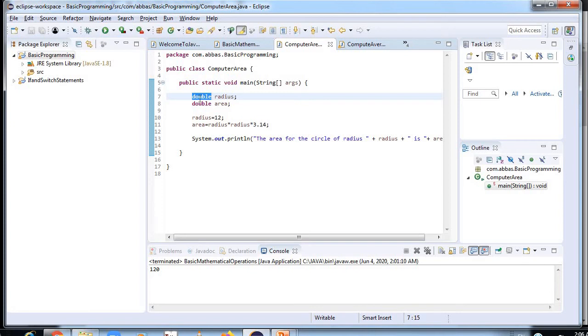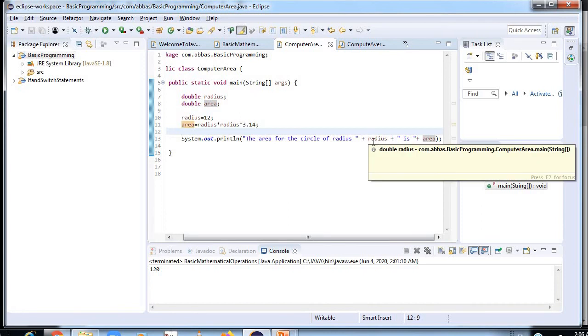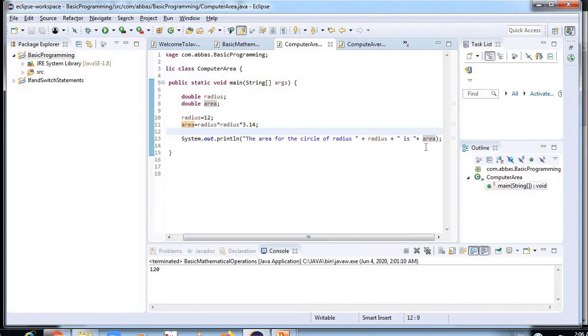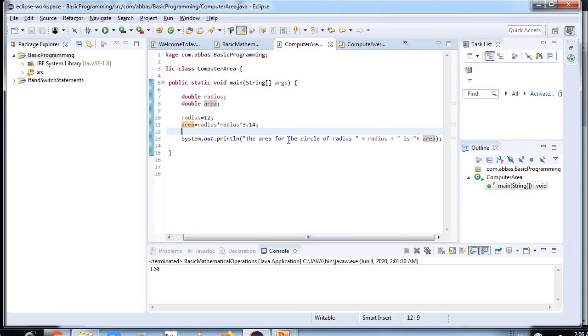Now using the double data type over here, I have created variables radius and area. Radius I have already specified. I have not told the user to give input, and here I have given the formula for the area. Now what will be printed over here: the area for the circle of radius, then the radius will be printed, which is 12, and the area formula will work over here, radius into radius into 3.14.